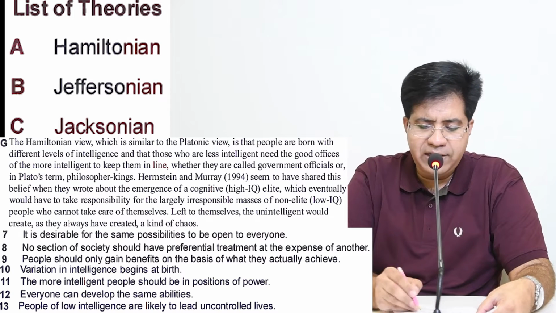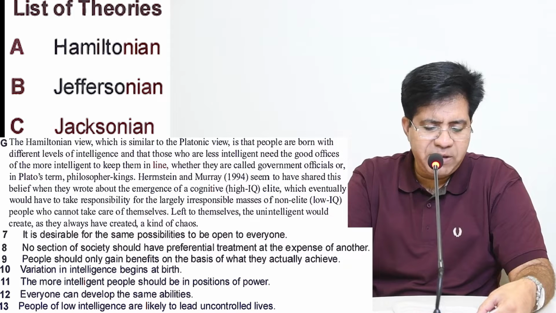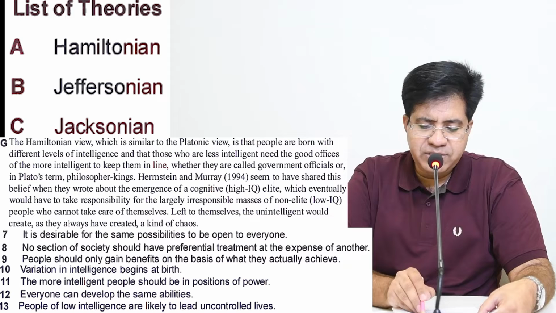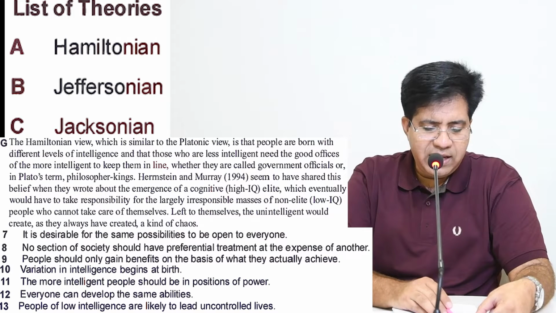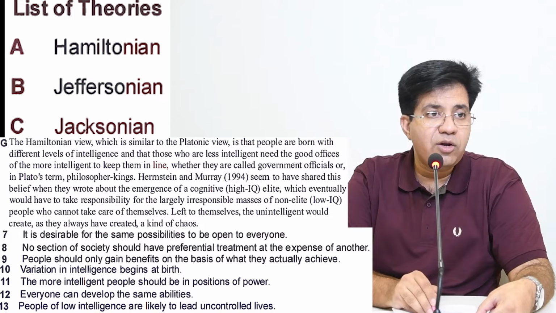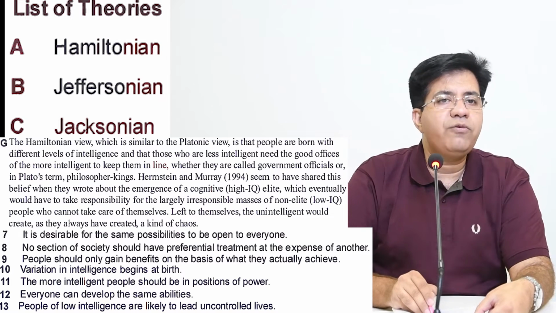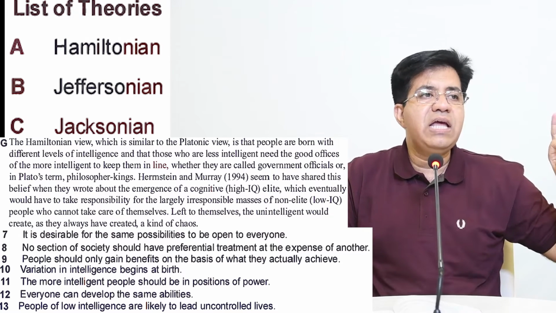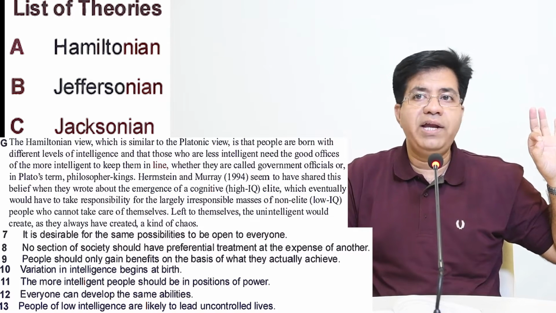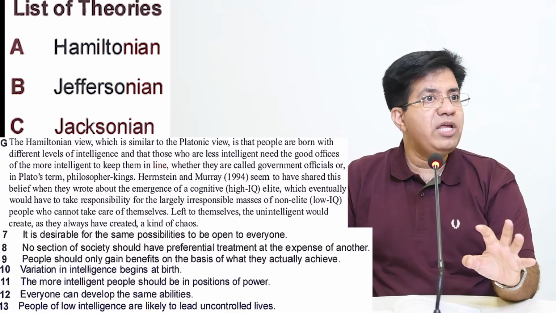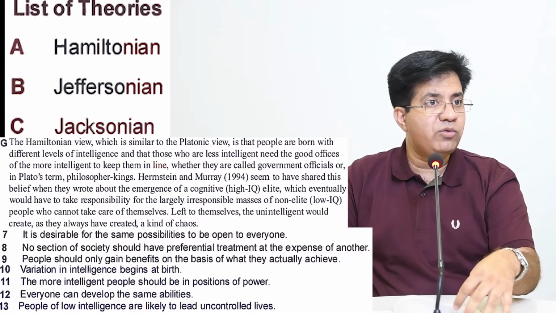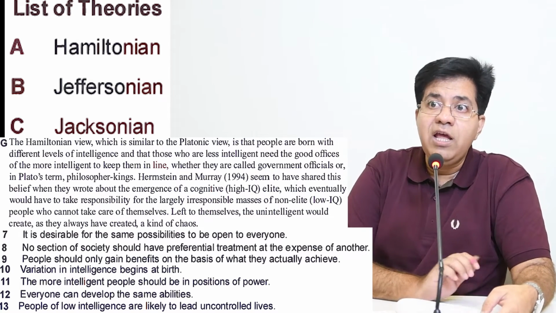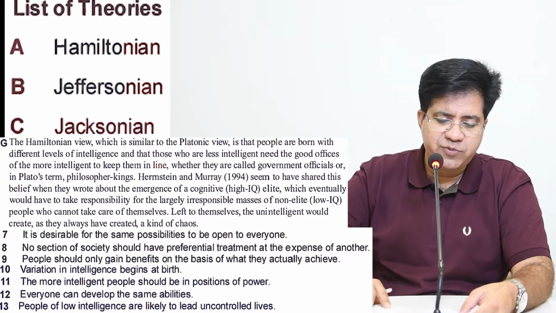Now underline high IQ, underline low IQ people, and what is it that they cannot do? They cannot take care of themselves. Left to themselves, the unintelligent would create, as they always have created, the kind of chaos. So who is going to create the kind of chaos? Less intelligent people. So now listen, this type of reading is called skim reading. Now we have skim read and we know there are a couple of questions which are related to this. Now we are going to go to the questions and we will read each question carefully because we have to solve other 2 theories as well.